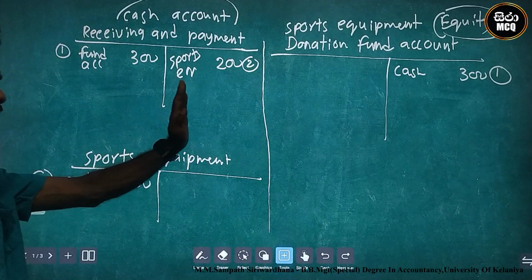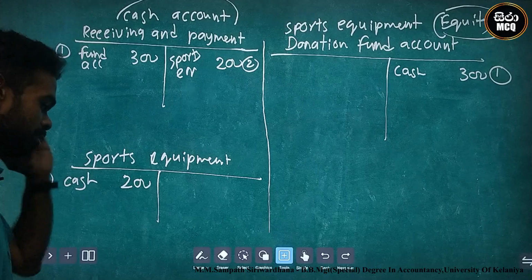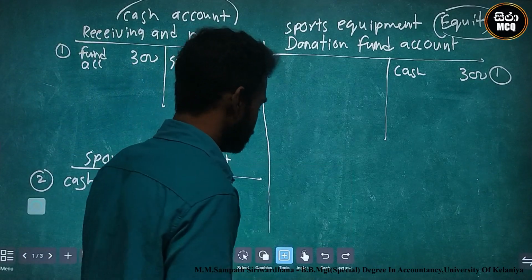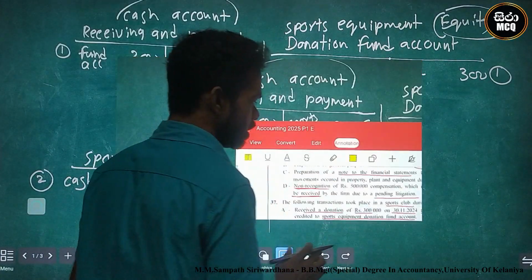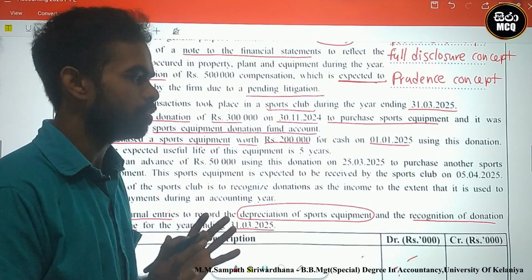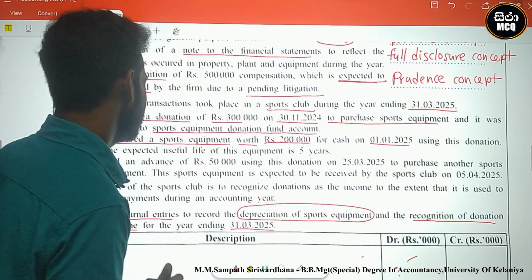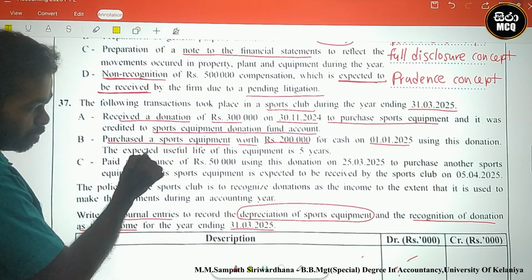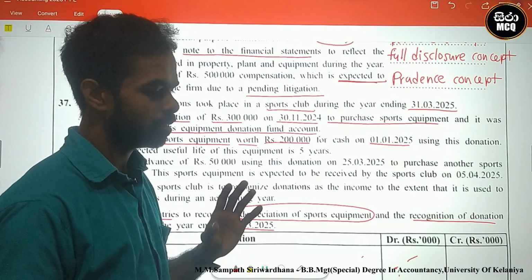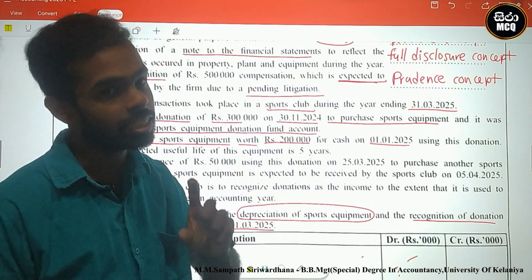Okay, cash credit, sports equipment debit. Let's see. After that, after the end of the year, we can calculate the depreciation. Look here, the expected useful lifetime is the guideline for the depreciation calculation.